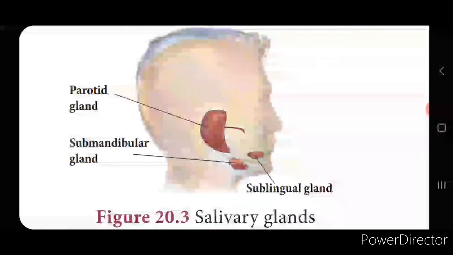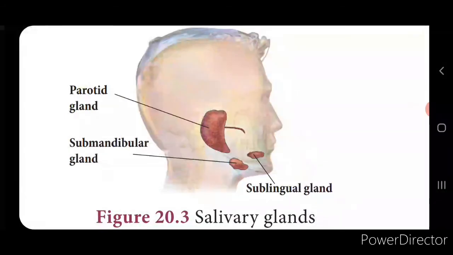Now, we said that the semi-digested food enters into the small intestine, isn't it? So, this small intestine is helpful for the digestion as well as the absorption process. Now, for this, it receives the bile juice from the liver and pancreatic juice from the pancreas. Now, these intestinal glands secrete the intestinal juice.